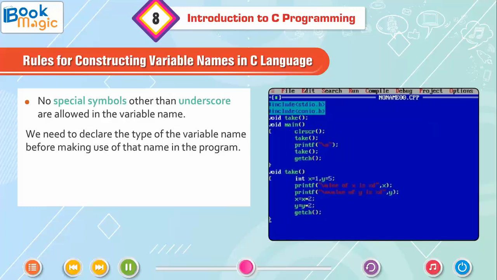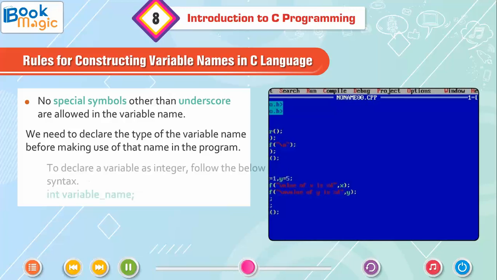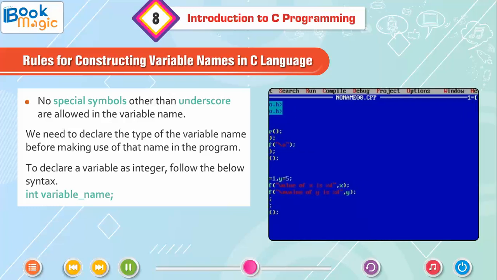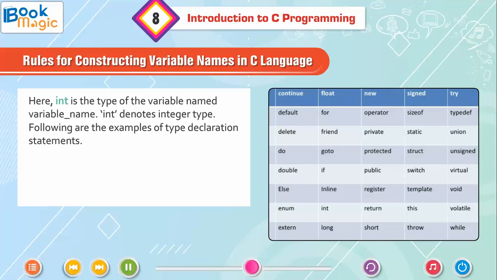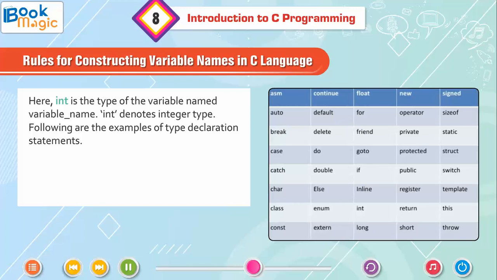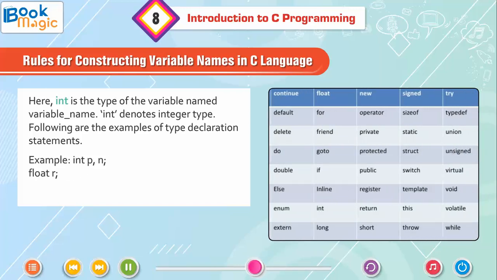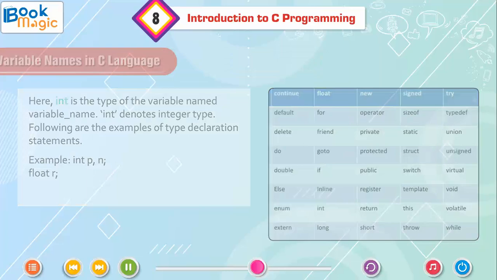We need to declare the type of the variable name before making use of that name in the program. To declare a variable as integer, follow the below syntax. int variable_name; here int is the type of the variable named variable_name. int denotes integer type. Following are examples of type declaration statements. Example: int p, n; float r;